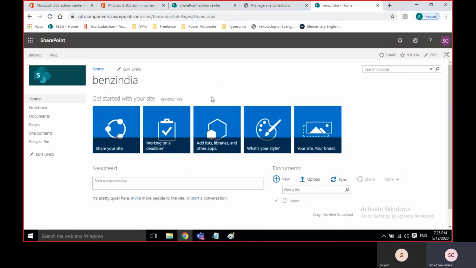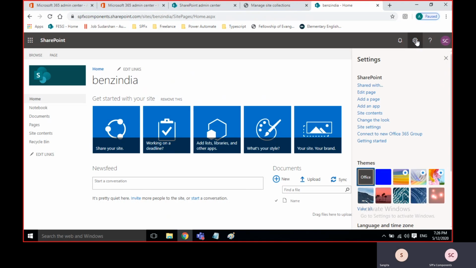So now I'm in the site collection. To create a subsite, click here on the settings button. We will sometimes call it site actions also. Settings are site actions. Then click on site contents.